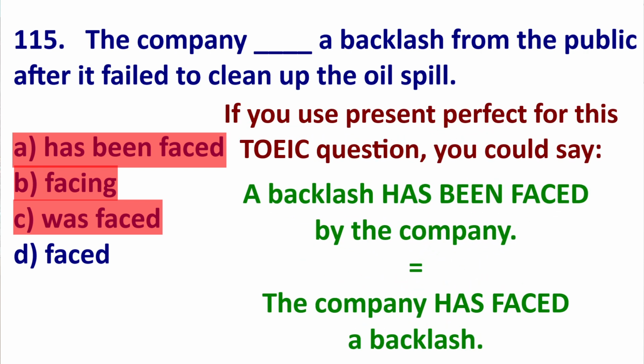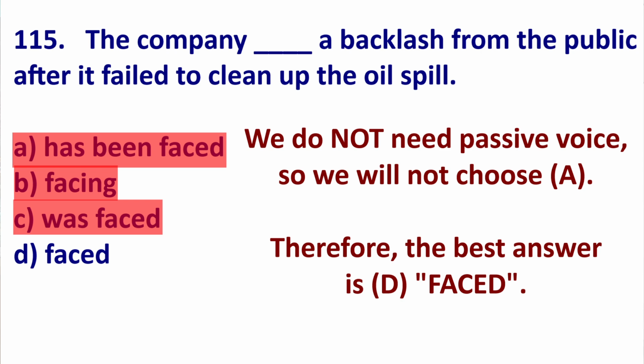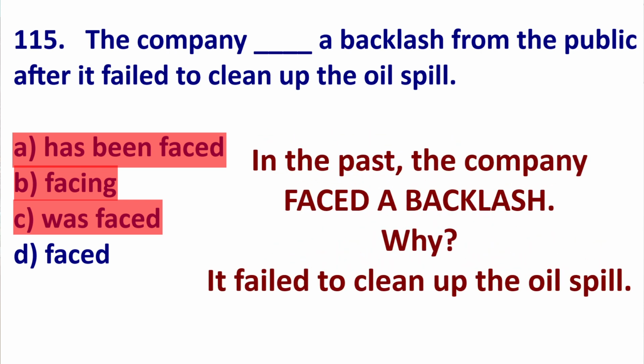So for this TOEIC question, the company, a backlash from the public, well, as you can see, we would have to say a backlash has been faced by the company. But the company is the subject, faced is the verb, object is backlash. So best answer is D. In the past, the company faced a backlash. Why did this happen? The company faced a backlash because it failed to clean up the oil spill.